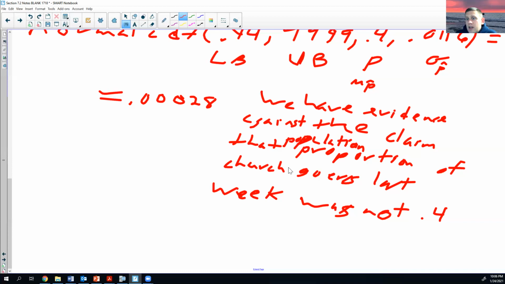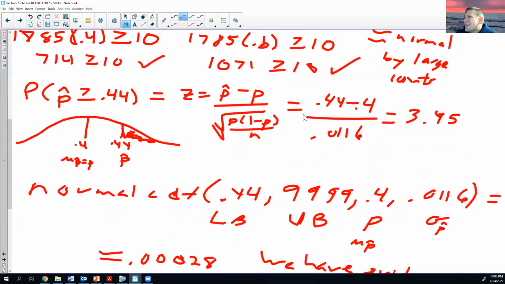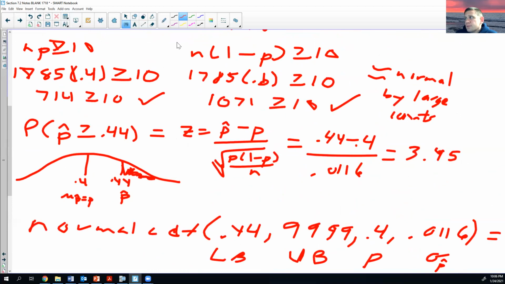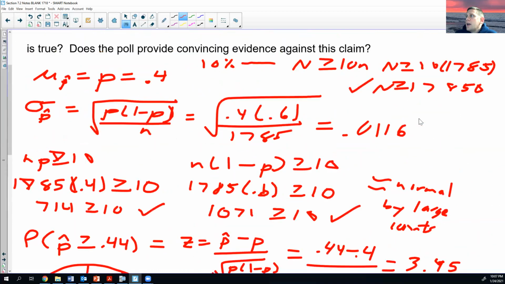We can't do this if these checks don't work. You can't do normal CDF if these checks don't work. And we can't find standard deviation if this check doesn't work. Well, if we can't find the standard deviation, then we can't do normal CDF either, or the z-score formula, either way. So really, these are the checks that have to be true.